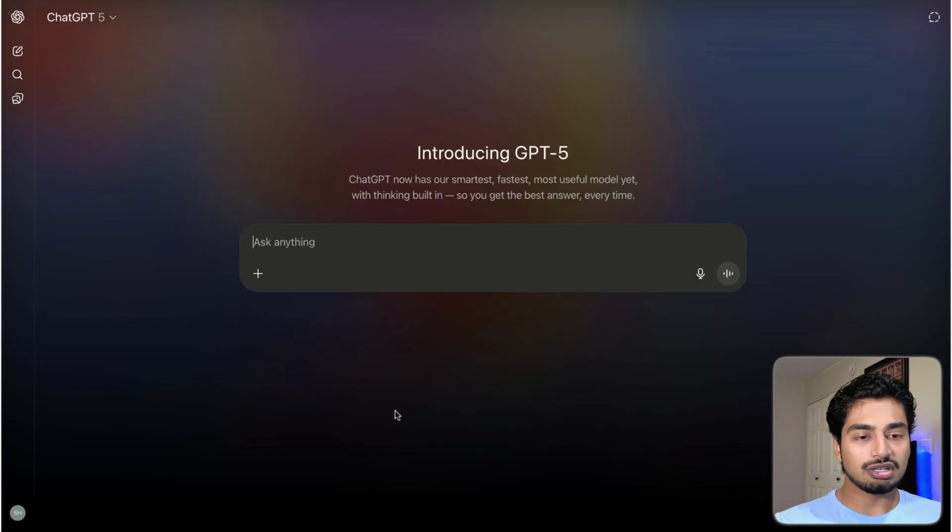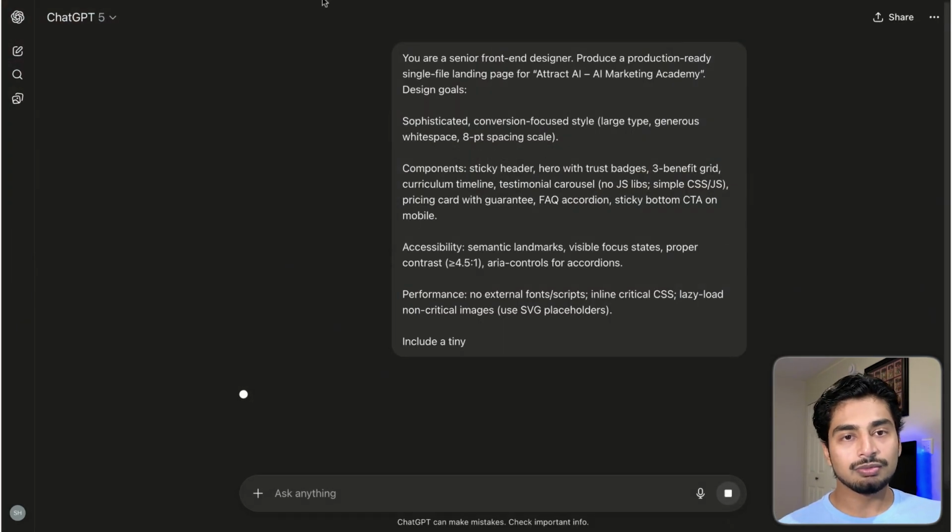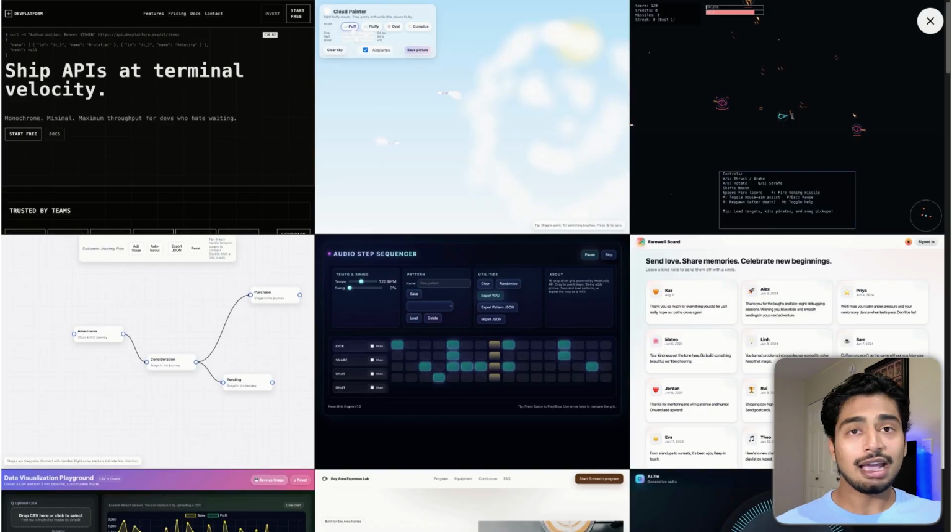We're going to paste this in here, and we're going to let it generate a bunch of HTML code. And then I'm going to show you what this looks like. I'm not going to edit it at all. It's going to be completely live, so you can see exactly what it's able to one shot.